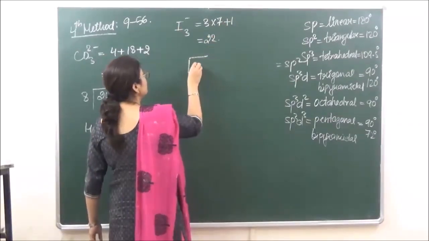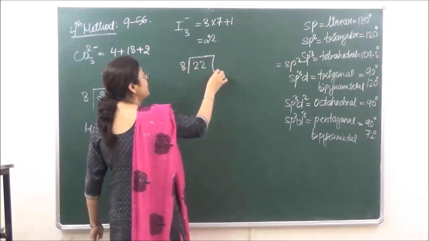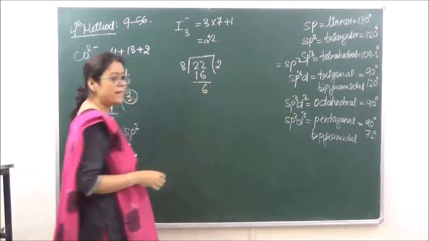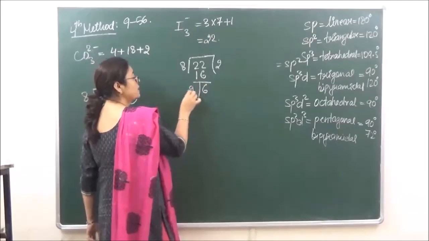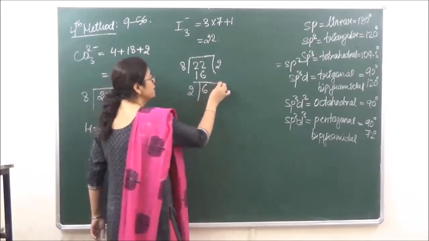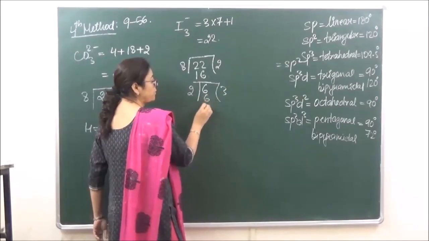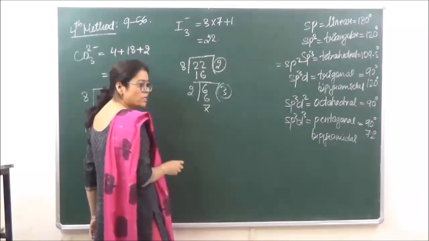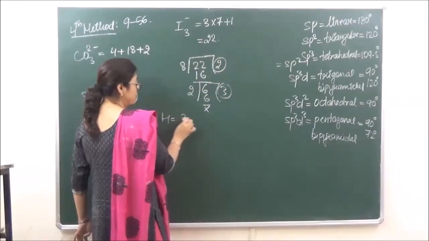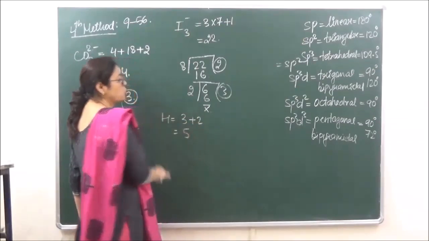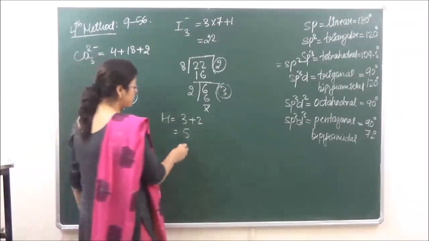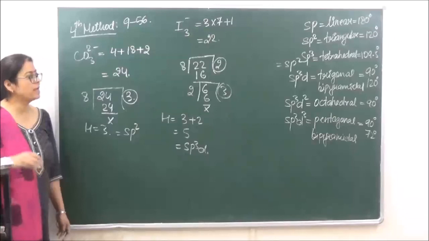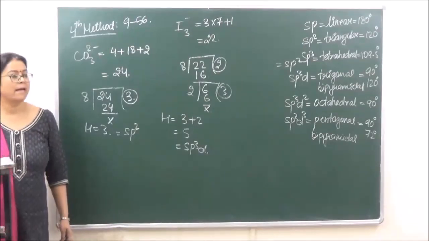So we are going to divide 22 by 8. 8 twos are 16, 6 remains. This remainder that is left over has to be divided by 2 again. Okay? 2 threes are 6. Then you add the quotients. So the hybridization will become equal to 3 plus 2, which is equal to 5. So the hybridization is sp3d, and the shape is going to be trigonal bipyramidal.